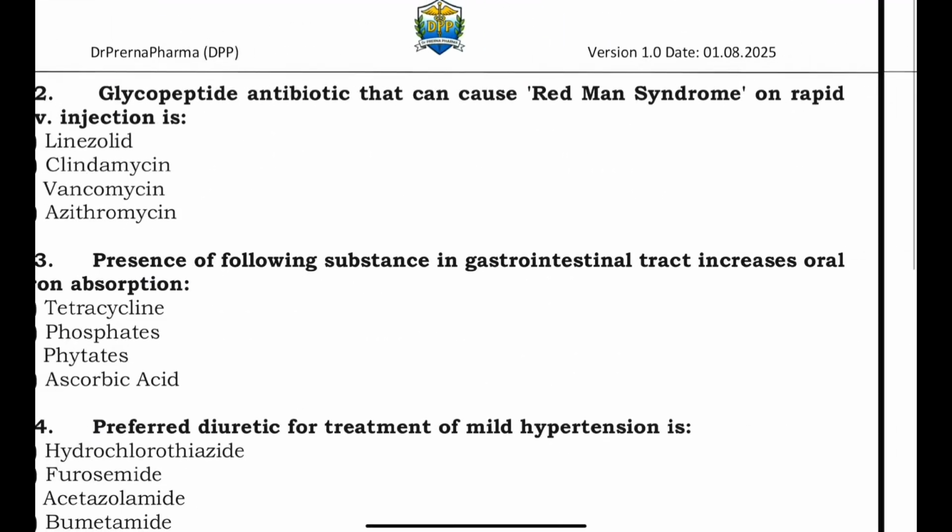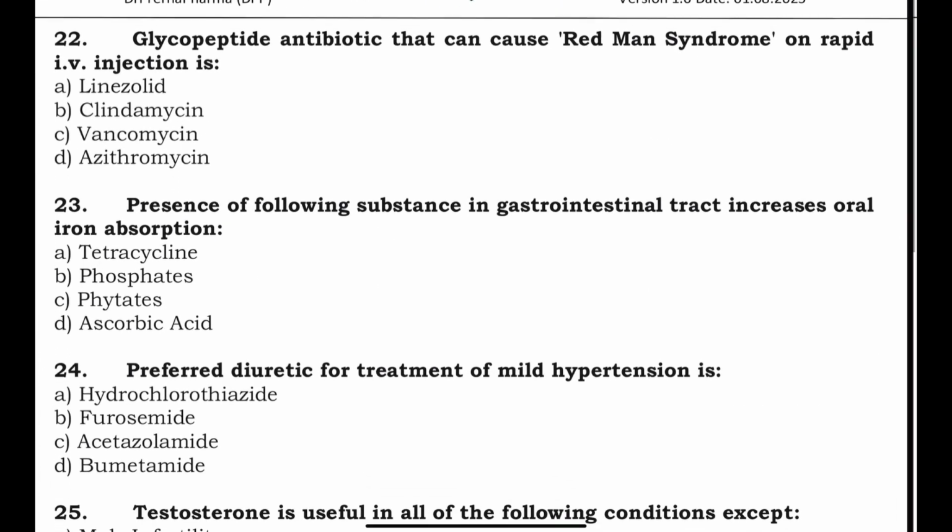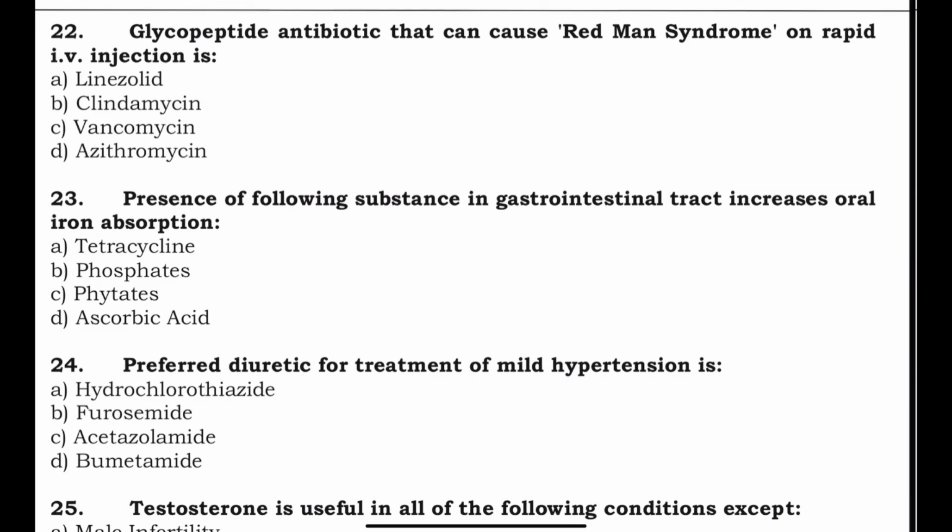Next question, glycopeptide antibiotic that can cause Redman syndrome on rapid IV injection. Now, rapid IV injection Redman syndrome, this is very specific, caused by vancomycin. Remember this. And why does it happen? It happens because there is a release of histamine on IV injection.